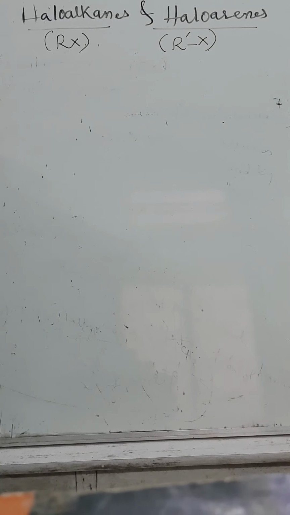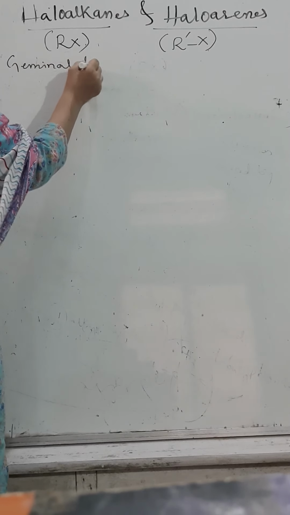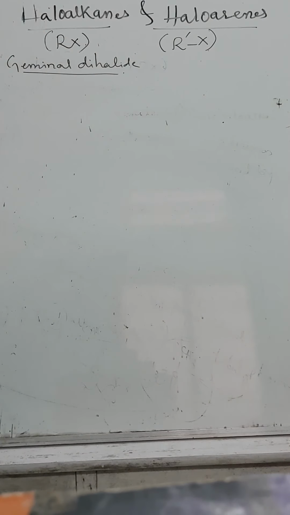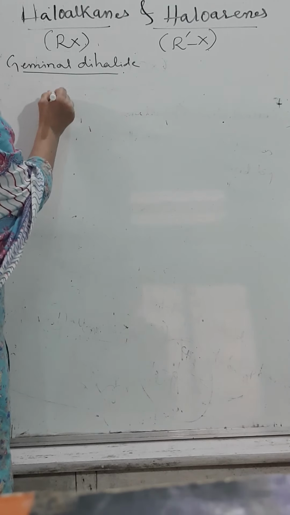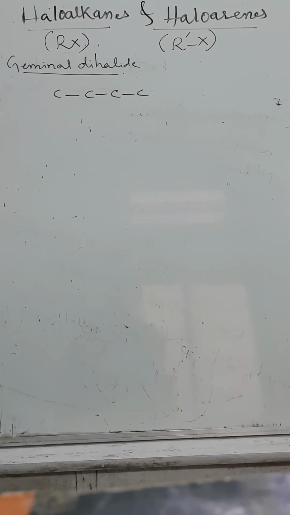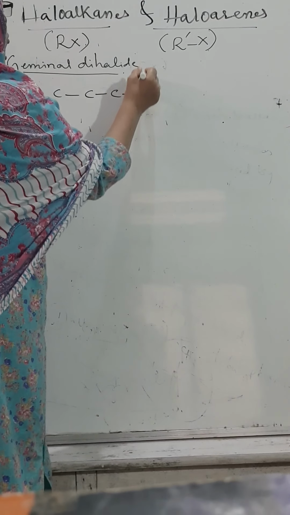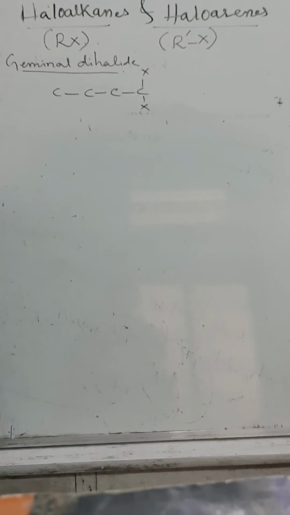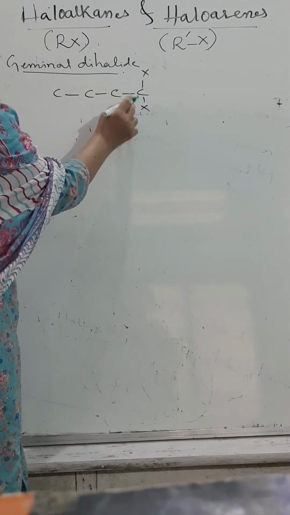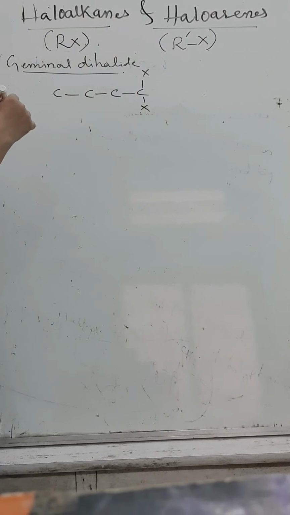Let us move to geminal dihalide. First one, geminal dihalide. What does it mean? Gem means what? Group. It is a carbon chain, it may be of two or three carbon atoms. When the two halide groups are linked to the same carbon atom, as I said, they are called gem, and since two halide groups are there, they are called dihalide.